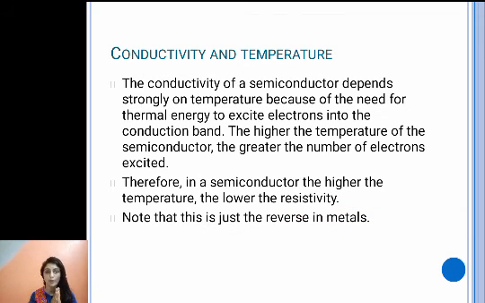Now let us talk about conductivity and temperature. Here we have already discussed that the conductivity of a semiconductor depends strongly on temperature because of the need for thermal energy to excite electrons into the conduction band. As the temperature increases, more covalent bonds will break and more electrons will be free for conduction. So that is how in a semiconductor, the higher the temperature, the lower the resistivity and the more the current. And this case is just the reverse of that in metals.